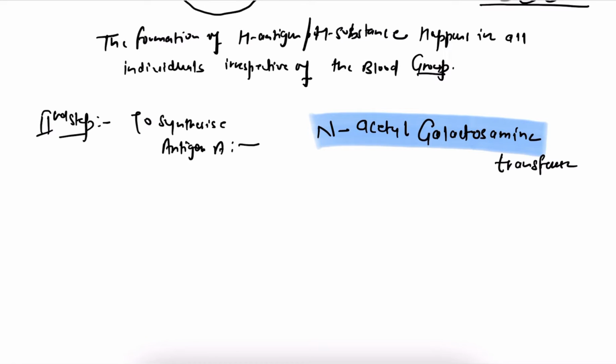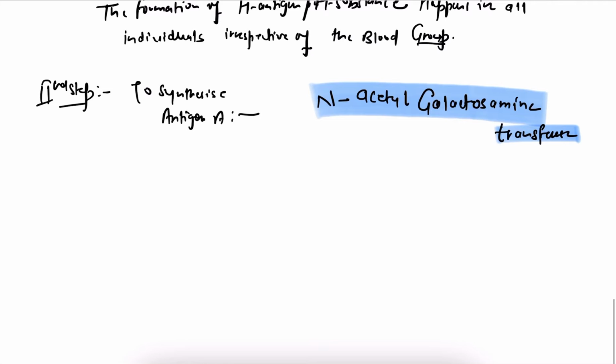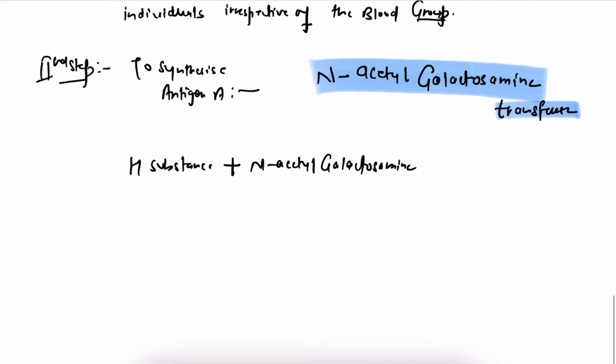Please remember it, N-acetyl galactosamine transferase. This is an enzyme. This enzyme transfers N-acetyl galactosamine to the H substance. So what happens? H substance plus N-acetyl galactosamine equals A antigen.